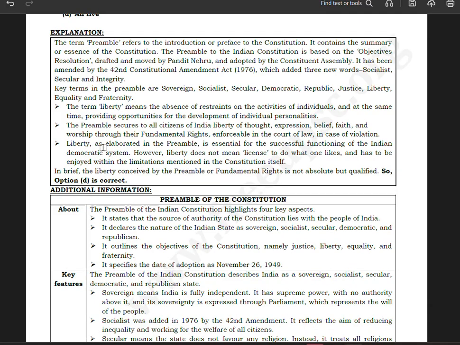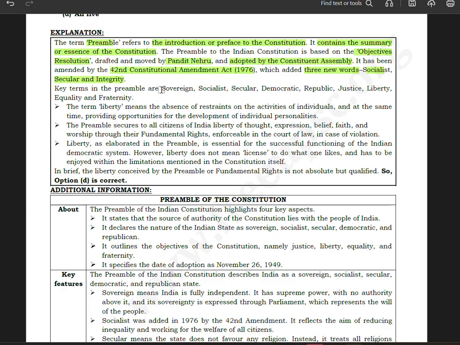What is the preamble? It is basically the introduction or preface to the constitution. It contains the summary or essence of the constitution. The preamble to the Indian constitution is based on the objective resolution drafted by Pandit Jawaharlal Nehru and adopted by the Constituent Assembly. It was amended by the 42nd Constitution Amendment Act 1976, which added three new words: socialist, secular, and integrity.